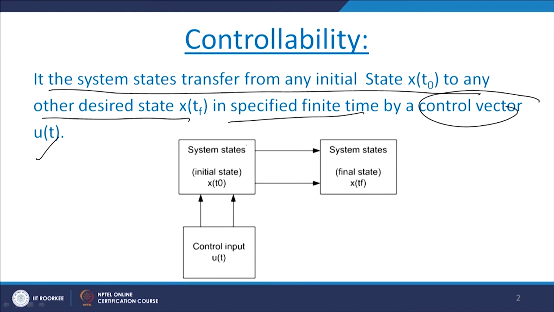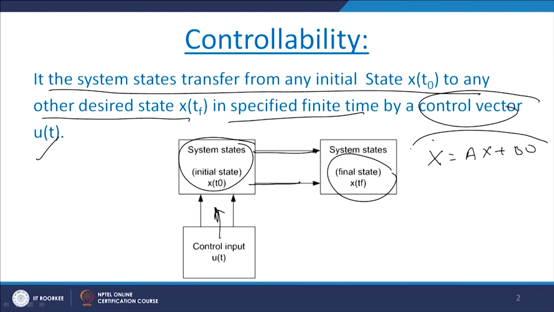That means, these are system states, they are called initial states. Now, because of this control input, they will transfer to a finite state x of t f. That means we are talking about x dot equals A x plus B u. The states at some initial time have been transferred to the final state, and the system is controllable. Then how do you think about this in a general way?